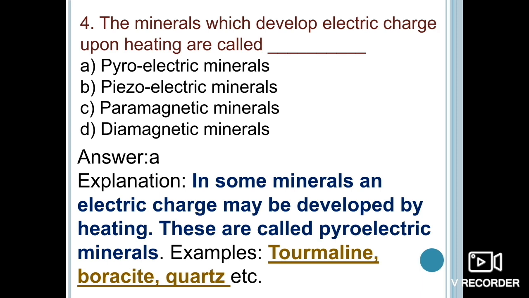And the most important piezoelectric mineral is quartz. You have to keep in mind the examples also. The example of a pyroelectric mineral is tourmaline, and the best example of a piezoelectric mineral is quartz.